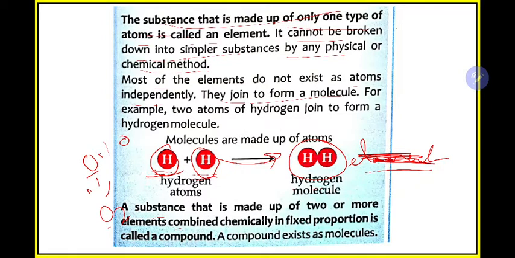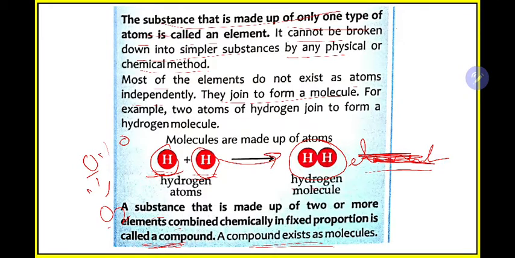a substance that is made up of two or more elements combined chemically in a fixed proportion is called a compound. Now it is a big point. When the substance is made up of two or more elements, that is, when multiple elements come together, they will form a compound. Okay, a compound exists as molecules.